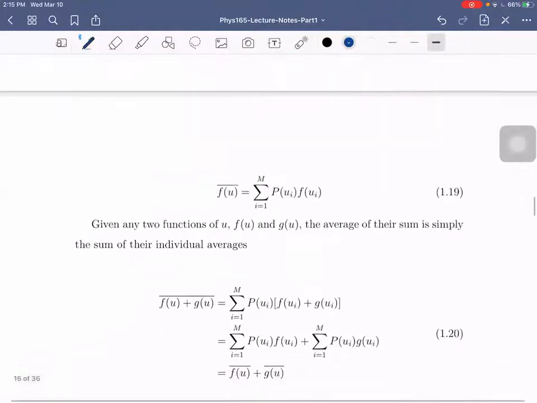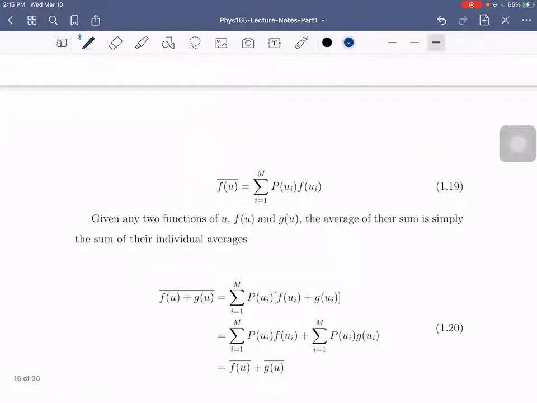Okay? So now this is the general form for the average of a function given its probability distribution. However, if you have more than one function, and if you want to get the average of their sum, like average of f(u) plus g(u), you just have to do it algebraically. I-add mo lang din. So magkakaroon ka lang ng term na ganyan, and you can further separate them. And of course, you can see here na ang average ng sum is just the sum of their averages. Okay? So ganun lang siya.